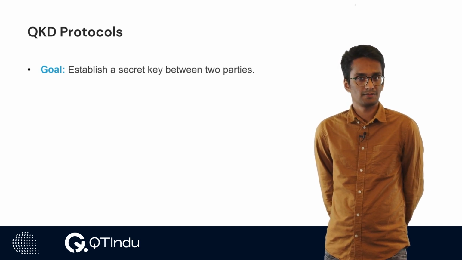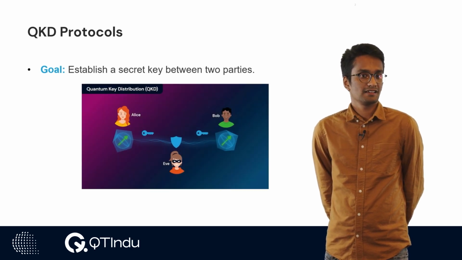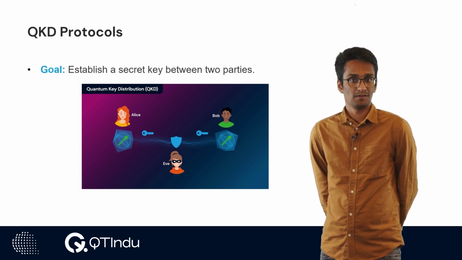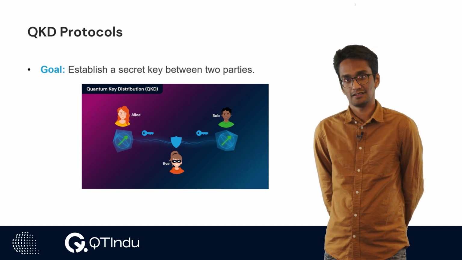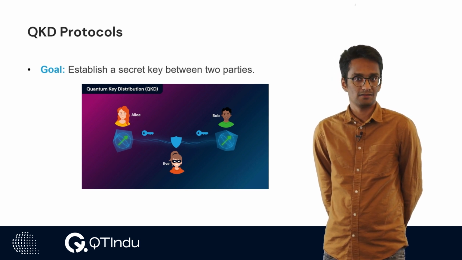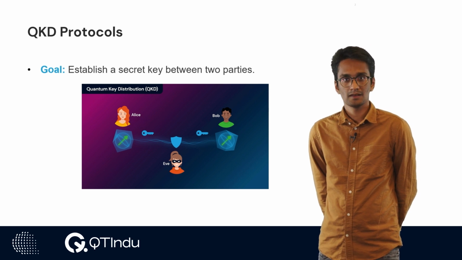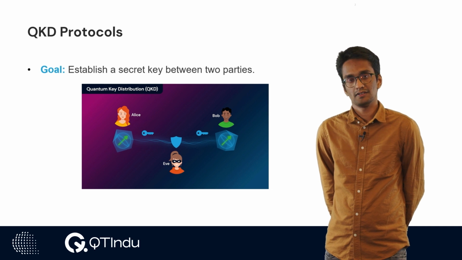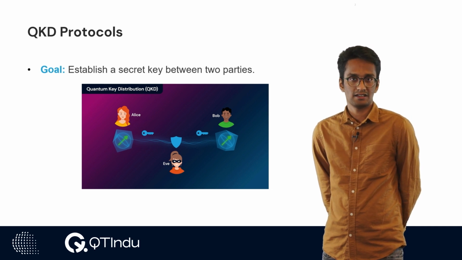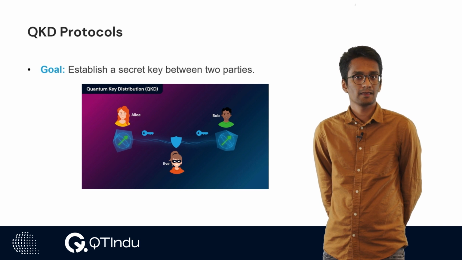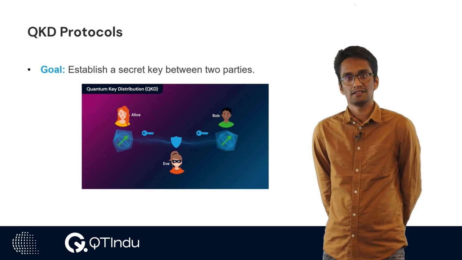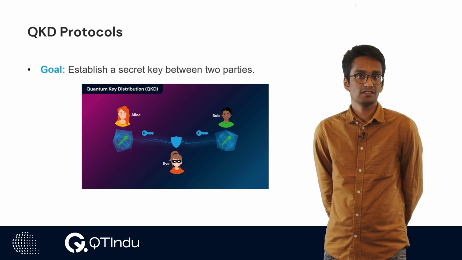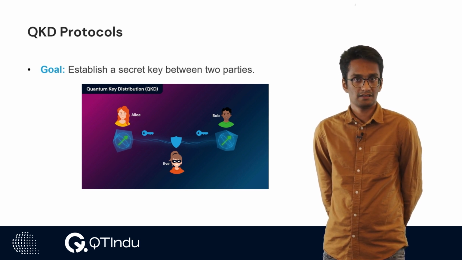Now, why would anyone do something like that? Consider a scenario like this, where we have our two players, Alice and Bob. They want to send messages to each other, but they don't want their message to be leaked to an eavesdropper. What they do for this is they'll encrypt their message, which is a fancy way of saying they're going to lock their message using a key. This will be sent by the sender to the receiver, and the receiver is going to use the same key to unlock that message and read it.